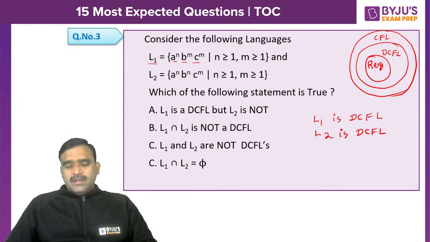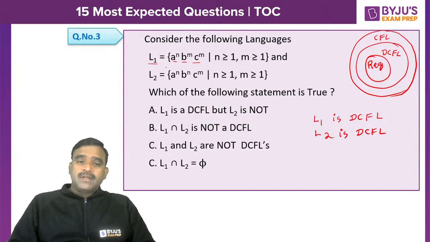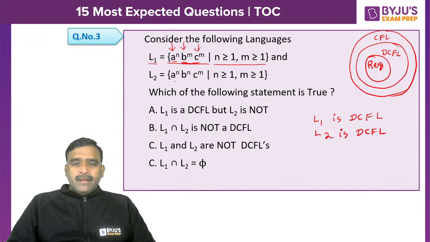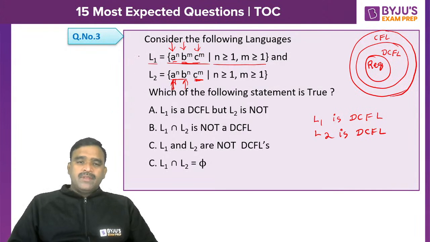I will tell you the construction pattern for the pushdown automata. In L1, A's are independent, B's and C's are dependent. So we can skip the A's, push the B's, and using C's, the B's can be popped. So using a deterministic approach, we can construct a PDA. For language L2, we can push A's; A's and B's are similar, and C's are independent. We push A's into the stack, and using B's the A's are popped because the same number of B's will come, and one or more C's can be skipped, because there is no need to remember those. For both of them, a DPDA is possible.